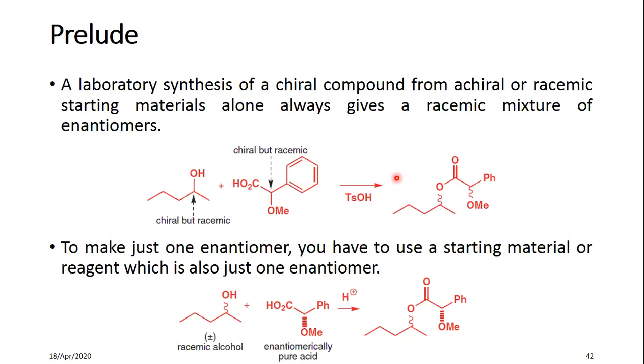You will not get a pure enantiomer. If you want to make just one enantiomer, one of the starting materials has to be an enantiomerically pure compound, so that only one enantiomer is produced.